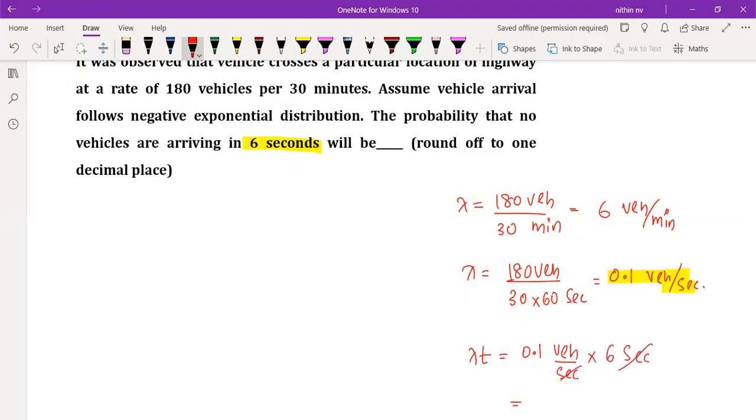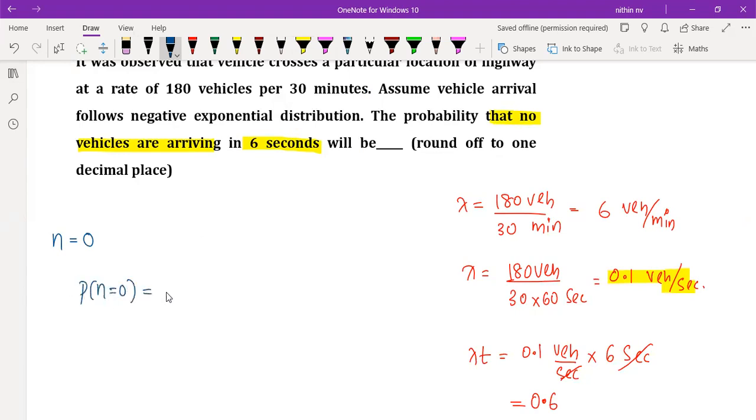Seconds will get cancelled. We are going to get 0.6 vehicles. So let it be 0.6. Okay. Now they are asking what? The vehicle arrival follows negative exponential distribution. Now the probability that no vehicles are coming. What is the meaning of no vehicles arriving? N is equal to, very good, 0. That's it. No vehicles means n equal to 0. Okay. So let's calculate it.